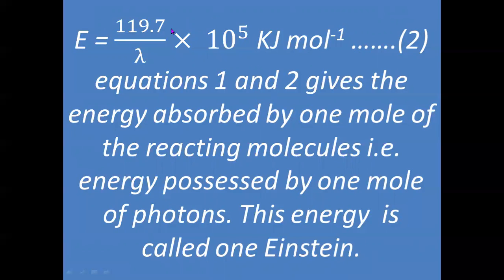E is equal to 119.7 by lambda into 10 to the power 5 kilojoules per mole, which is about 120 by lambda. Again, if you substitute the wavelength of radiations absorbed, then we can calculate the energy absorbed in this way. Now, equations 1 and 2, that means the last two equations, give the energy absorbed by 1 mole of the reacting molecules. This is the energy which is absorbed by 1 mole of molecules of solute.